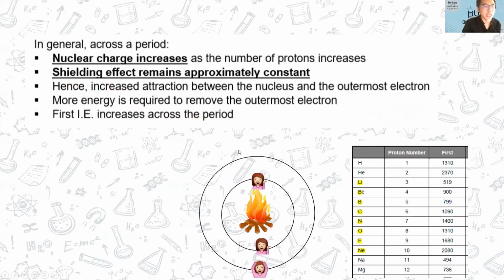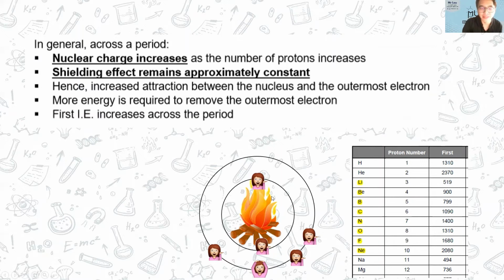Now let's look at what happens across the period. Across the period, you have more protons, so the nuclear charge increases. You can think of that like your fire getting larger, okay, getting hotter, okay? And across the period, you are adding an additional electron, but on the outermost shell. So the electrons are being added beside you. So they do not help to shield. So therefore, the shielding effect will remain approximately constant.